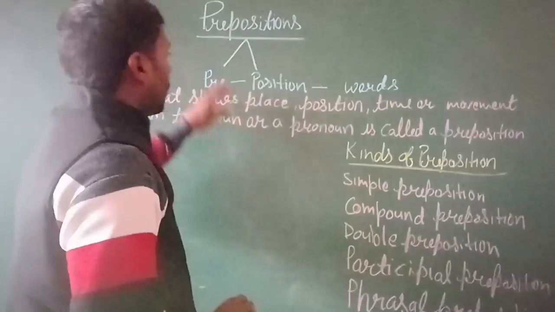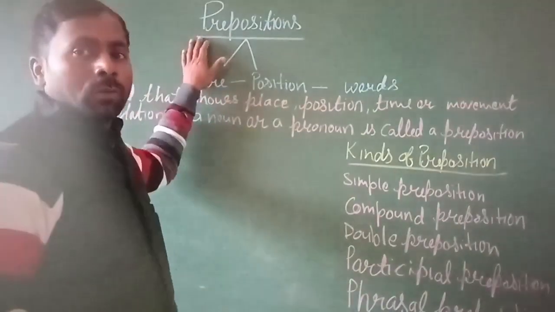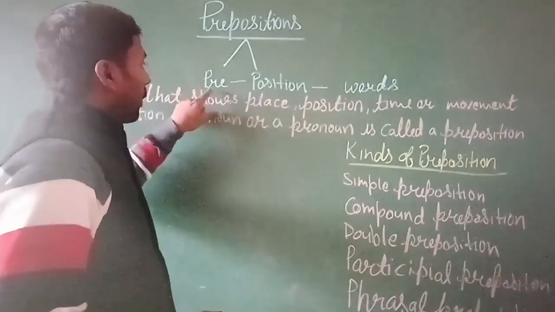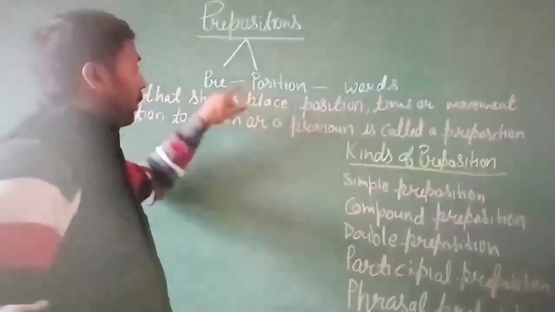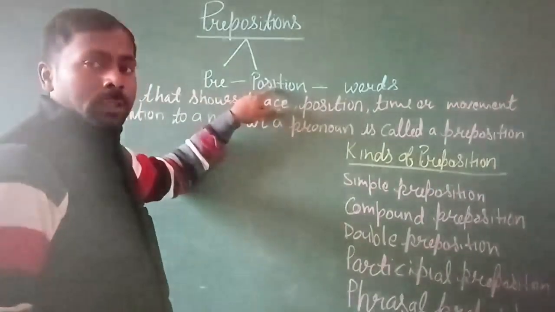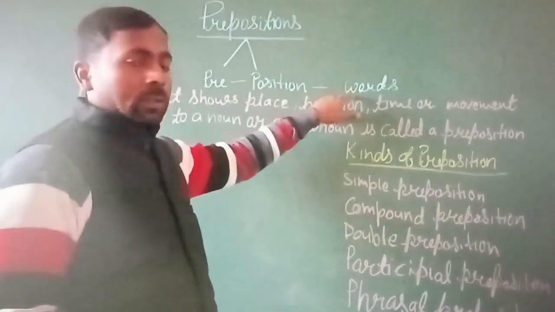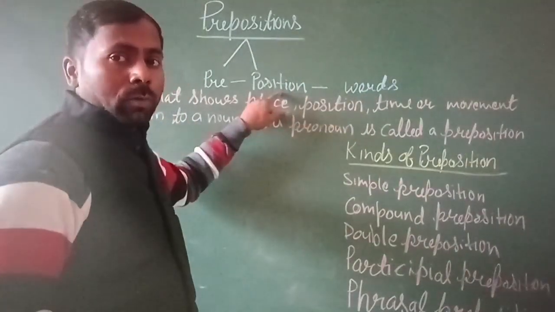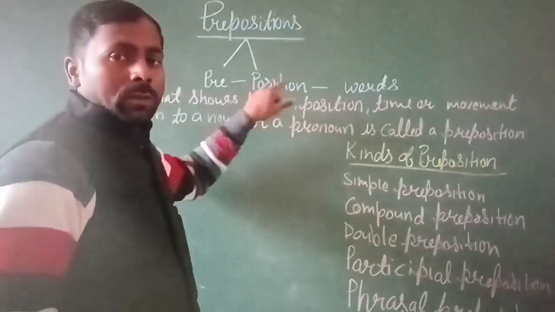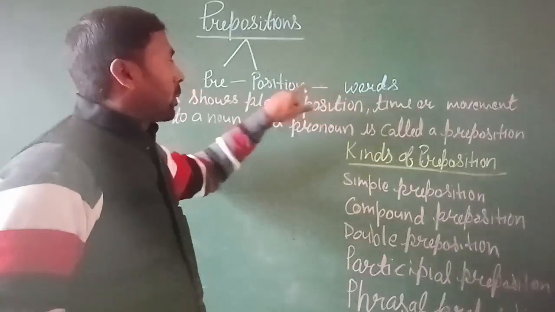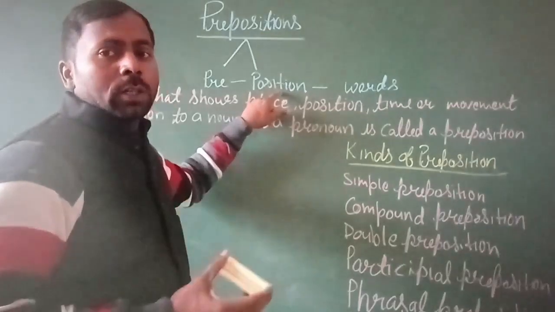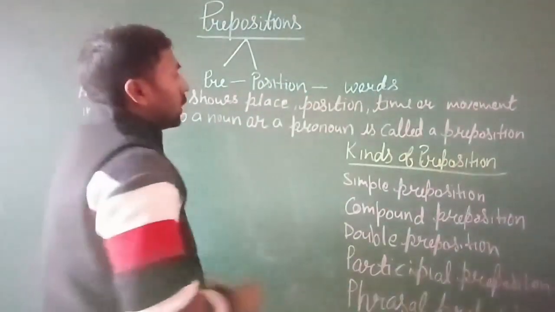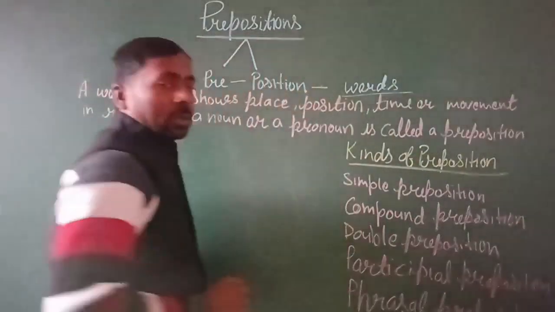First we talk about the meaning of the preposition. The word preposition is made of two words, pre and position. Pre means before and position means place. It means some words that are used before a noun or pronoun. We can place the preposition word before the noun or pronoun to show the relation to other words. So these types of words are preposition words.